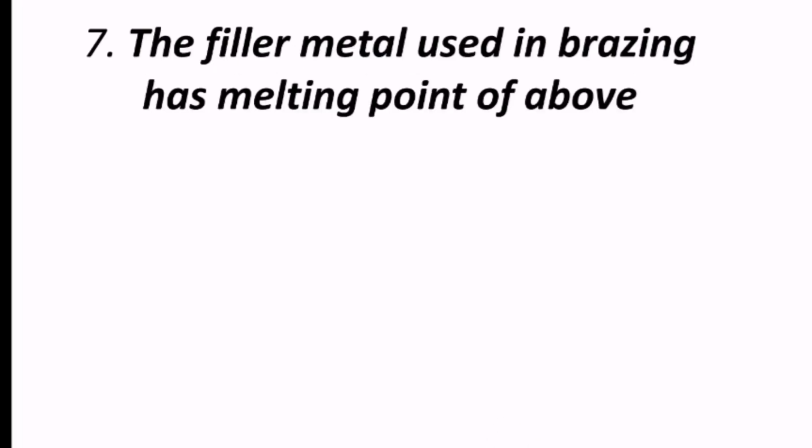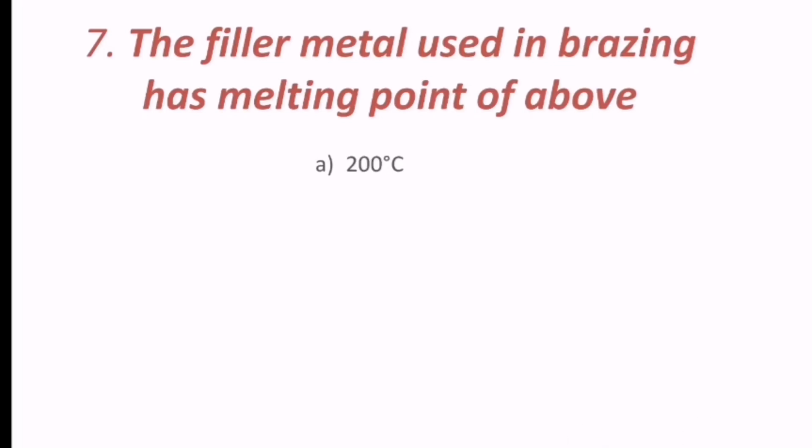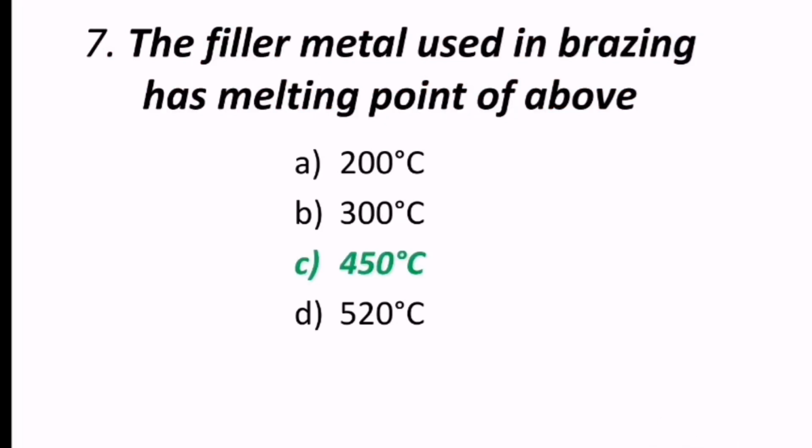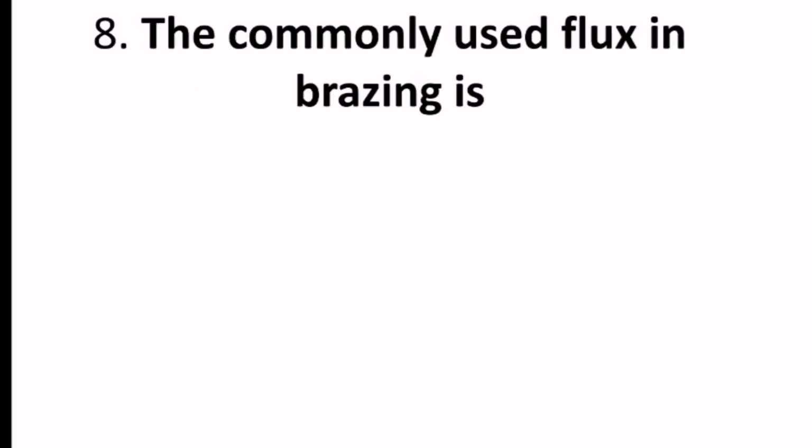Seventh question reads, the filler metal used in brazing has a melting point of above. The options are above 200 degrees Celsius, 300 degrees Celsius, 450 degrees Celsius, or 520 degrees Celsius. The filler metal used in brazing has a melting point above 450 degrees Celsius. C is the correct answer.